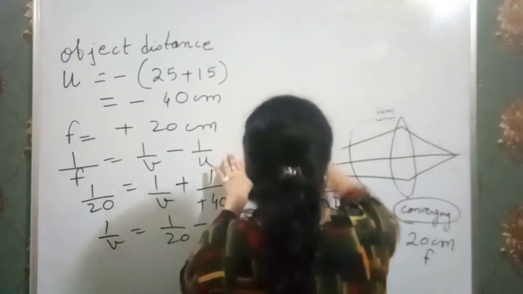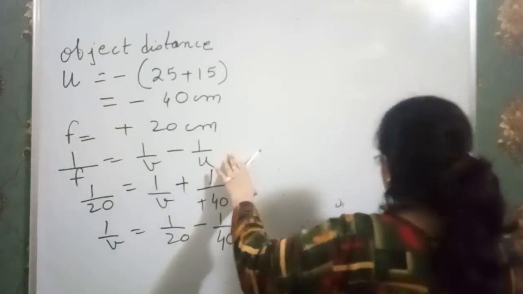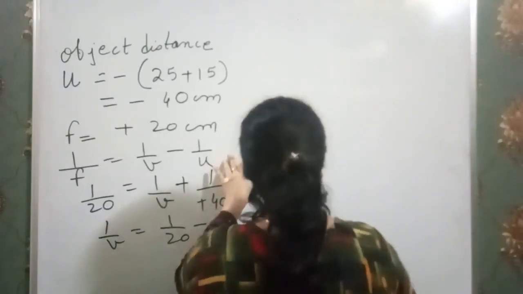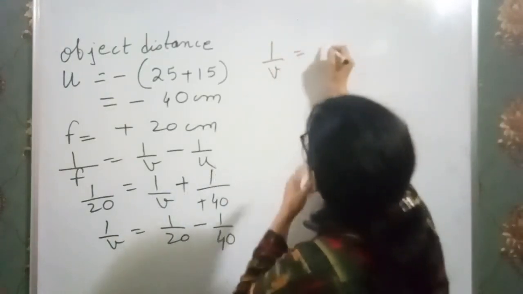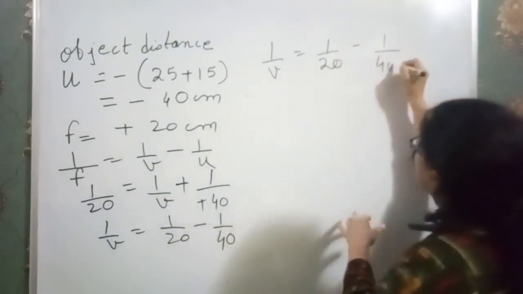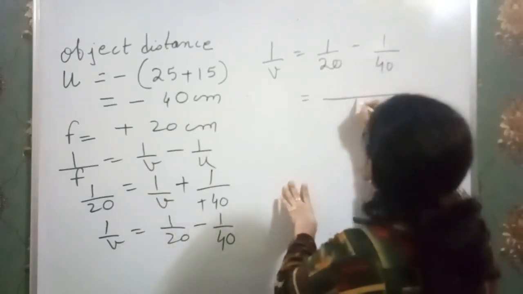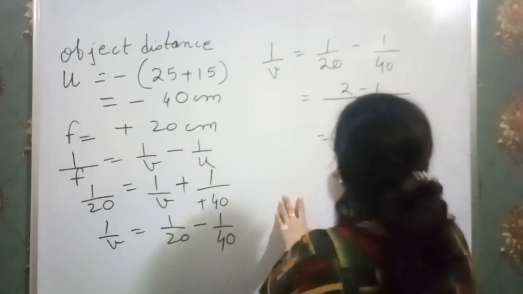So in these questions you must get in your mind the focal lengths etc. of the two lenses. You just remember that thing only, and after that the question becomes so simple. So we have 1 over v equals 2 minus 1 over 40, taking LCM 40, that is 1 over 40.